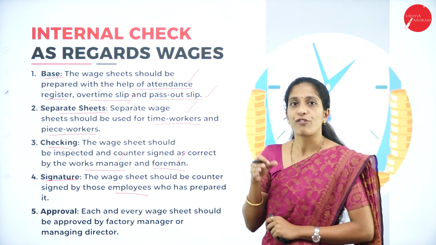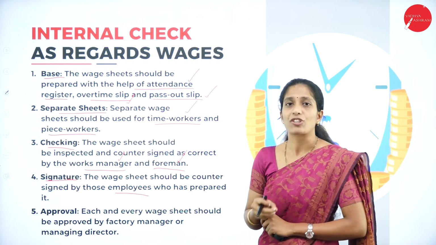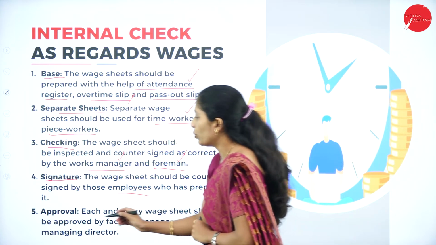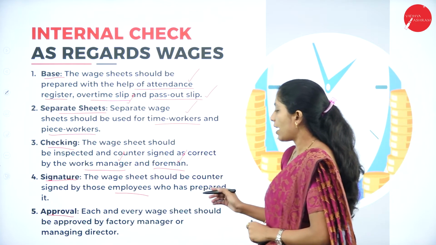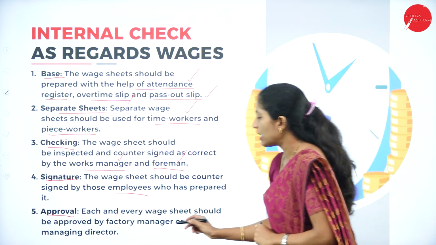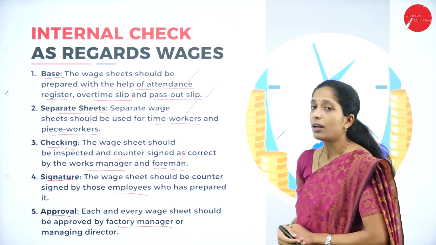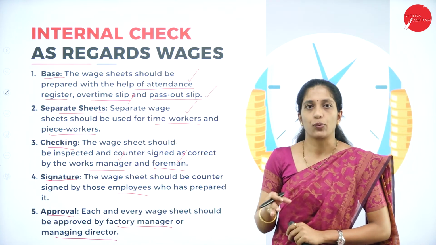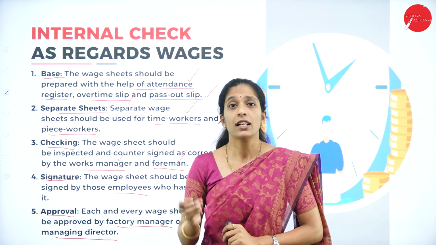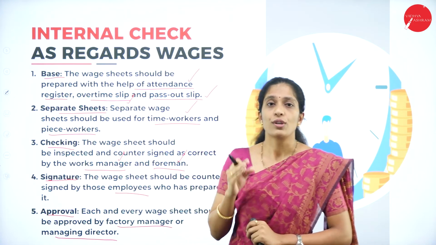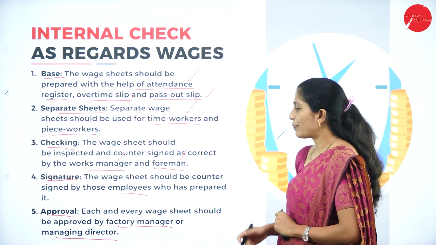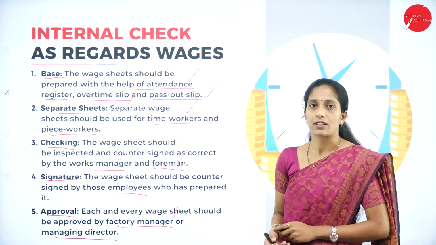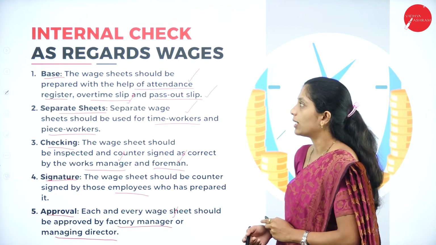That is, the employees who were involved in the preparation of the wage sheet have to sign it. Next, approval. Each and every wage sheet should be approved by the factory manager or managing director. Where the workers are particularly working, their head has to give the approval. So here the approval can be given by a factory manager or the managing director of that particular organization.